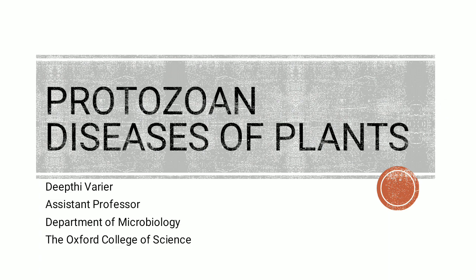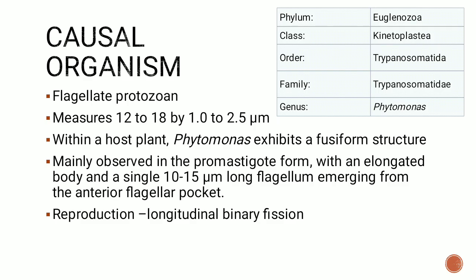The causal organism in case of both heart rot of coconut and phloem necrosis of coffee is Phytomonas. This organism belongs to the class Kinetoplastia, order Trypanosomatida and family Trypanosomatidae. The genus is Phytomonas. Based on which plant disease we are talking about, the species name will differ. Like I told you before, it is a flagellate protozoan.